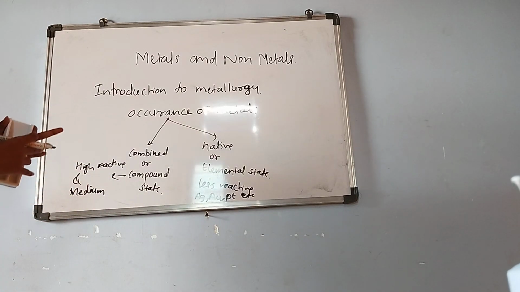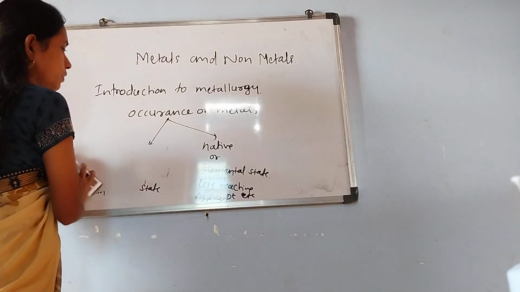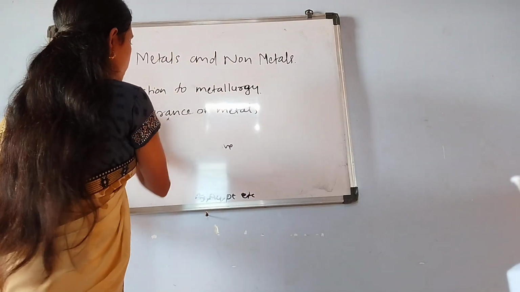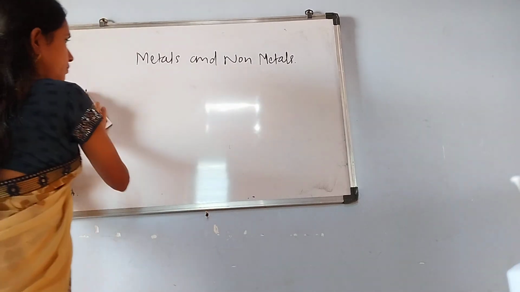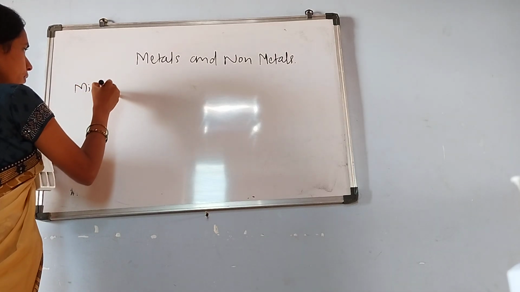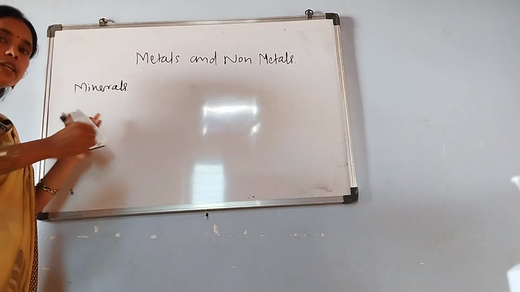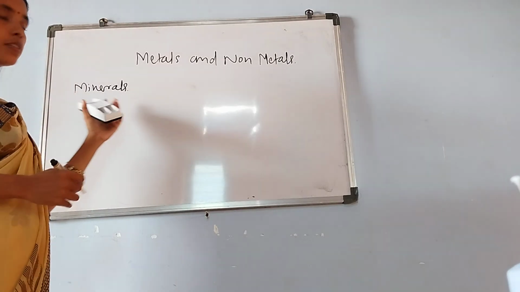First I will discuss the definition of minerals. What is the definition of minerals? Elements or compounds which occur naturally in the earth's crust are called minerals.